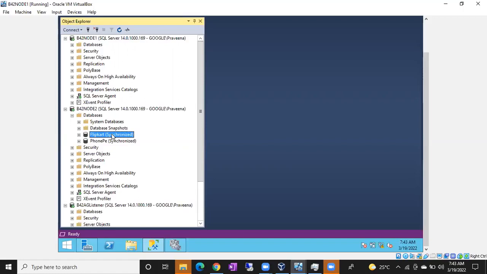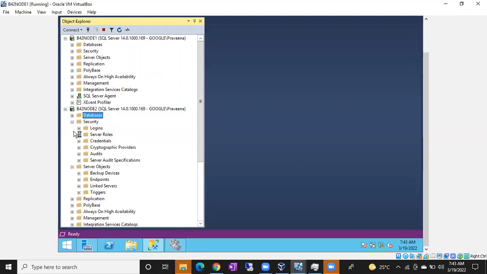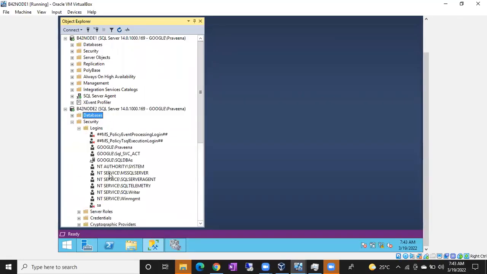Why? Because the secondary is only readable. You cannot write alter queries. You cannot do any changes. Here, logins you can create, no issues. Logins are server level entities. You can create as many logins as you want in the server, guys. No issues. But the challenge is, when you create a login, you are going to give access to the Flipkart database, so you cannot give direct access to the Flipkart database.